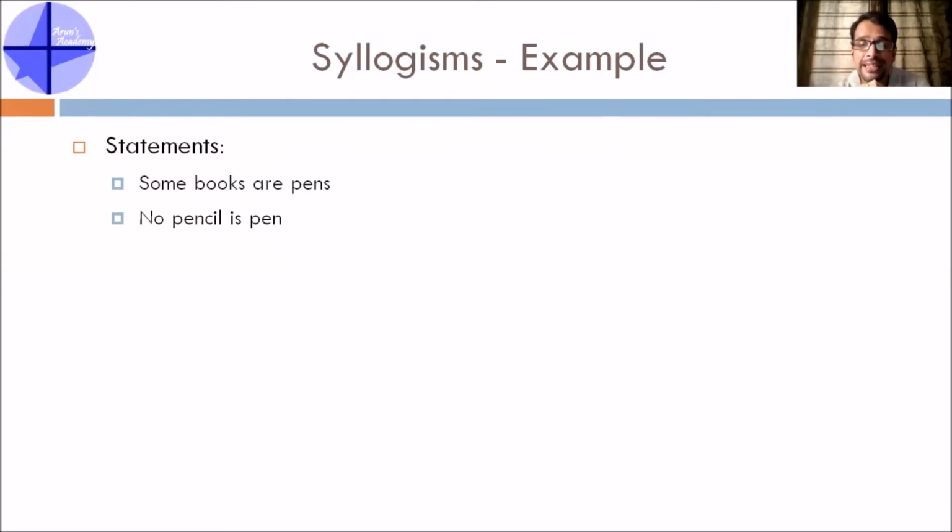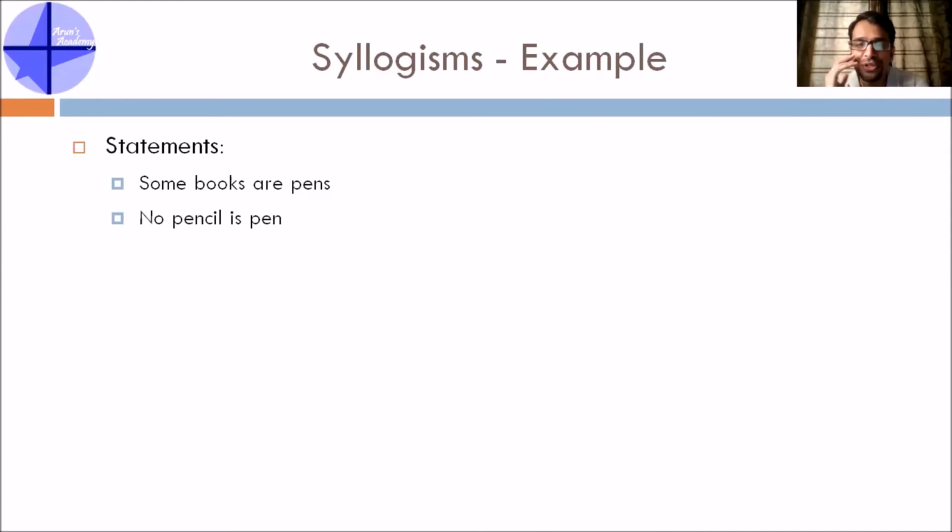In this topic, you just need to consider that whatever is given is true, irrespective of whether it is actually true in the real world or not. Based on that, first you need to identify how many entities are there as per the statements. In these statements, there are only two statements, but there are three entities: books, pens, and pencil.